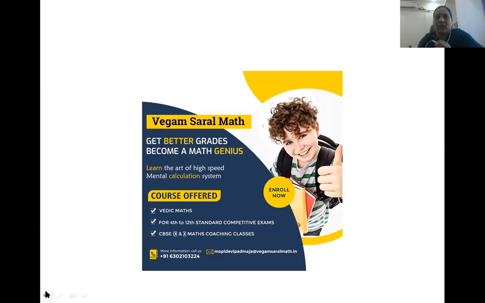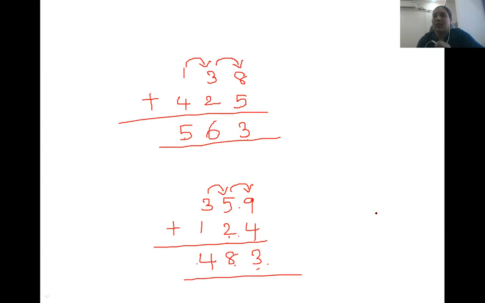Usually parents try to find a solution, right, if they see this silly mistakes issue in their children. So I hope now you understood that one of the reasons for silly mistakes is using methods which are inaccurate and which have places of mistakes in them. That is definitely one of the reasons. I don't say this is the only reason, but it is one of the reasons for silly mistakes.